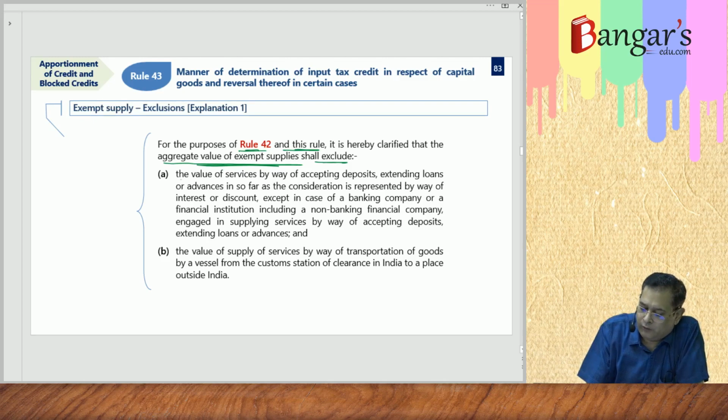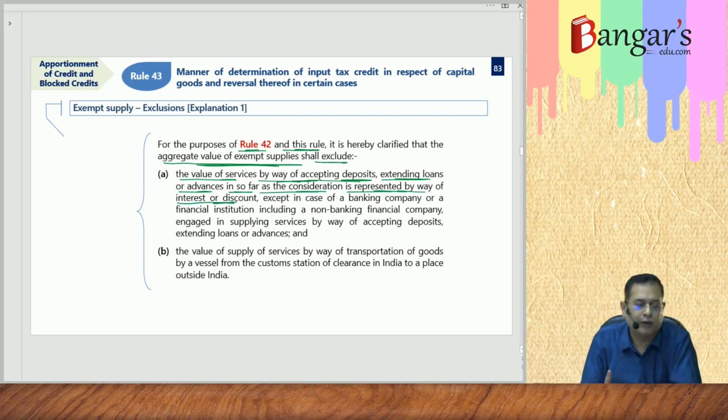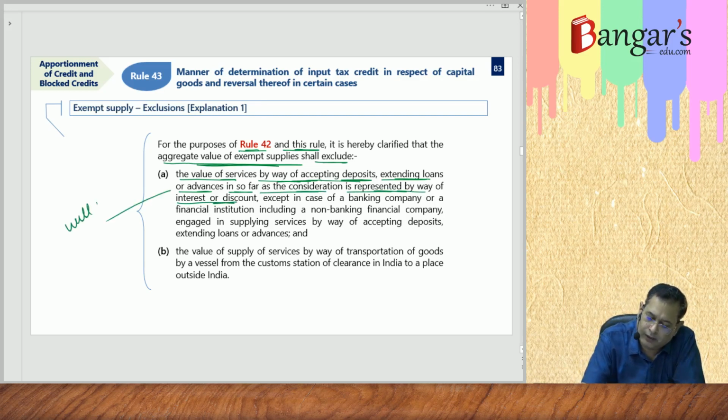The value of services by way of accepting deposits, extending loans or advances, insofar as the consideration is represented by way of interest or discount, will not be regarded as exempt supply.